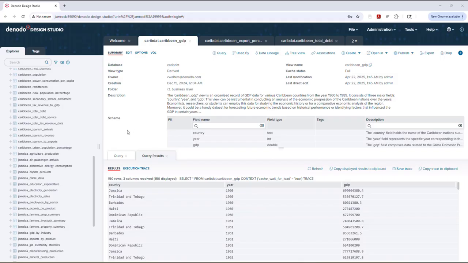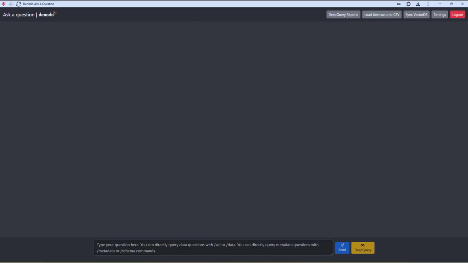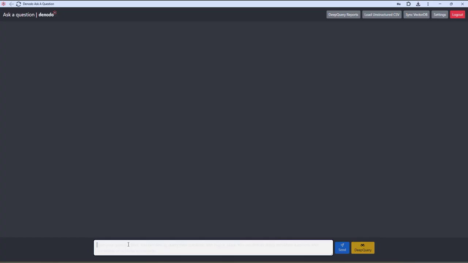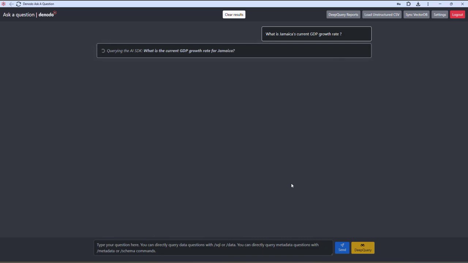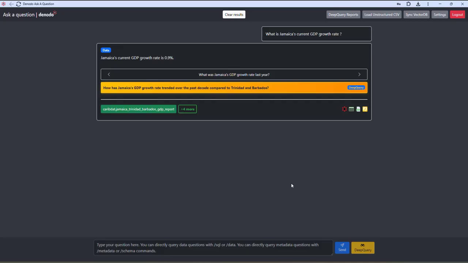So based on that, I'm going to use the AI SDK and the Deep Query capability to do some detailed analysis on that data. So initially, I'm going to ask a simple fact-based question: what is Jamaica's current GDP rate? And so using that, Denodo will then determine what views have information relevant to GDP growth rate, formulate a query sent to the Denodo platform to then retrieve that response. So here you see the current GDP growth rate is 0.9%. And it shows related questions to that.